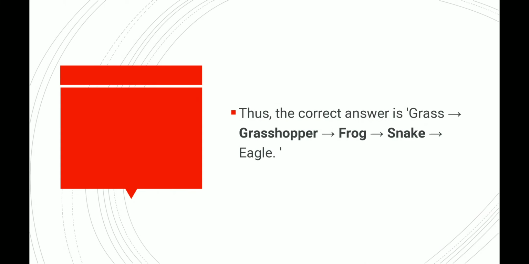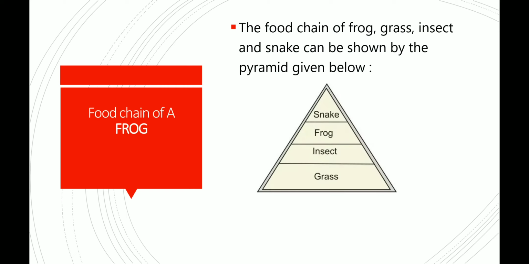The correct answer for it is grass. That grass is eaten by the grasshopper, then the frog has eaten the grasshopper, the snake has eaten the frog, and the eagle has eaten the snake. So this is how the food chain of a frog goes. I hope you have understood.